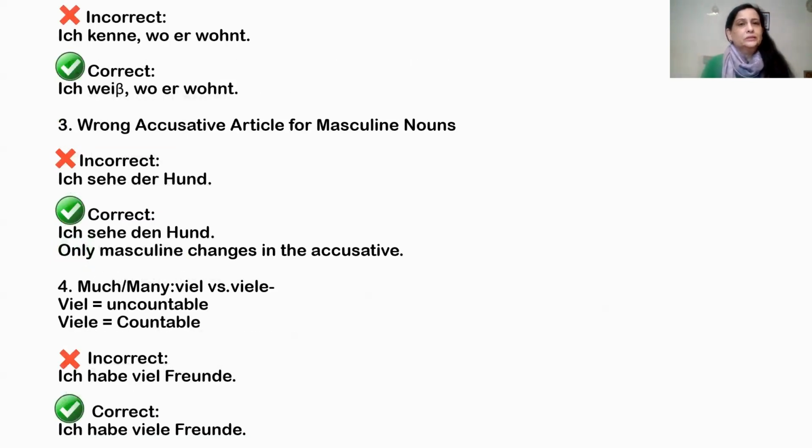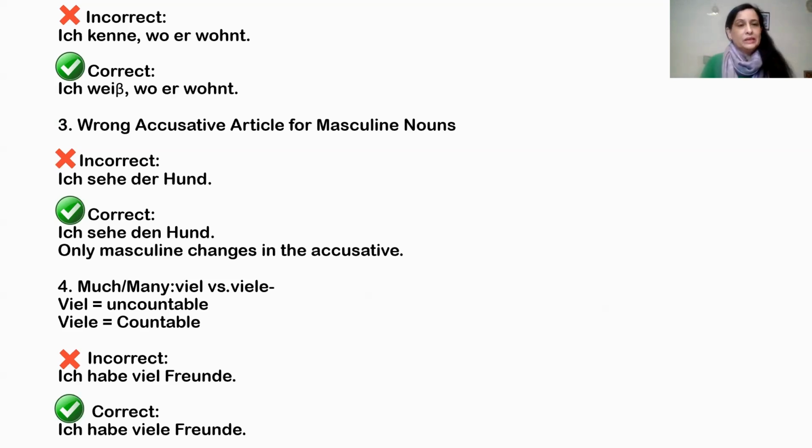Now, the incorrect sentence we'll see. Ich kenne, wo er wohnt. Meaning, actually, I know where he lives, where he stays. But the correct way is Ich weiß. You have to use weiß. Whenever you are using a fact, that time you have to use weiß and not kenne. But if you know that person, then you can use kenne. So Ich weiß, wo er wohnt. I know where he lives or stays.